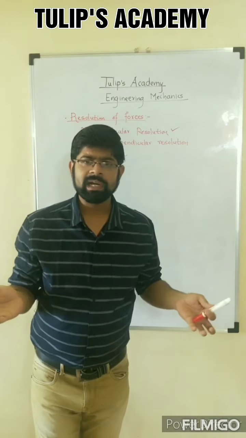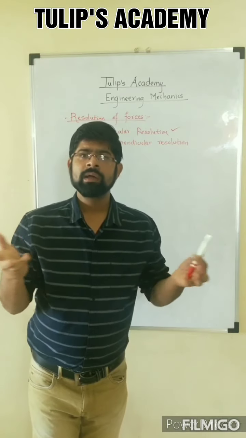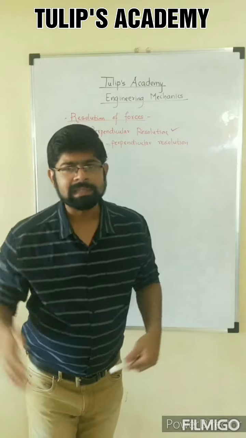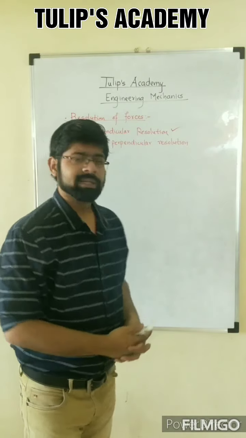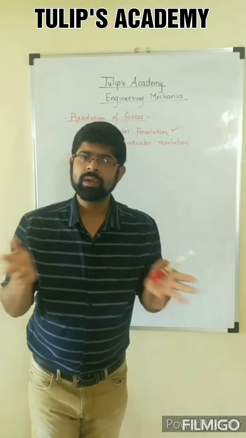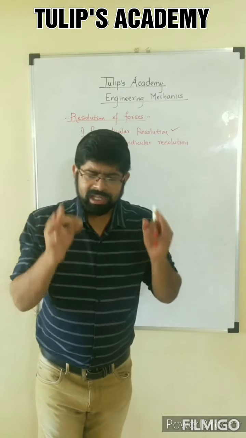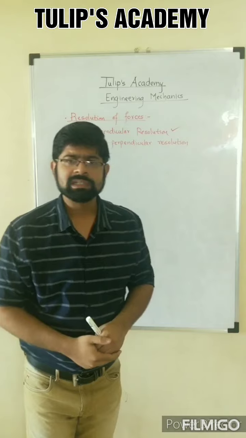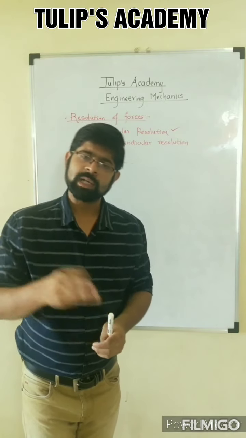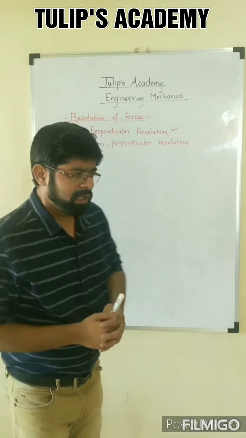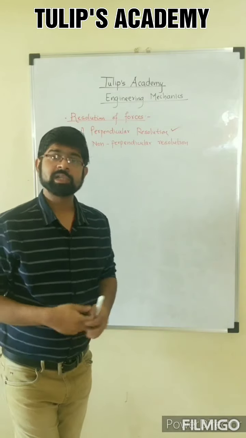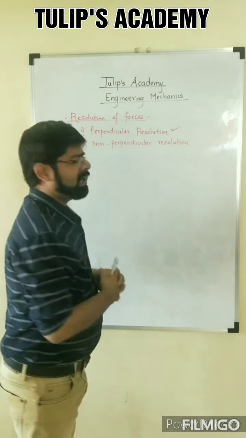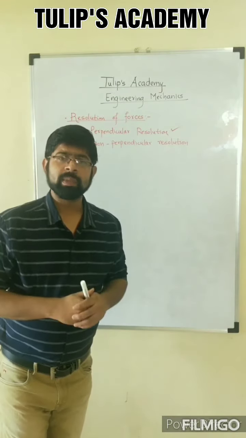And obviously, those two perpendicular directions will be along the x-axis and along the y-axis, because we know the quadrant system. In the quadrant system, the x-axis is horizontal and the y-axis is vertical. So the easiest way to resolve the forces along two perpendicular directions is along x and along y. That's it. So we will prefer the Cartesian coordinate system for this, and then we will see how to deal with the perpendicular resolution.